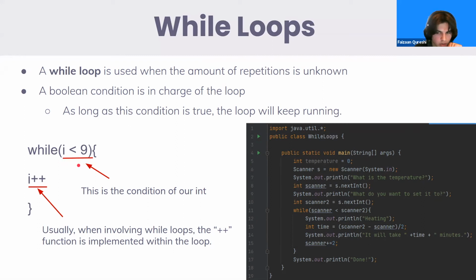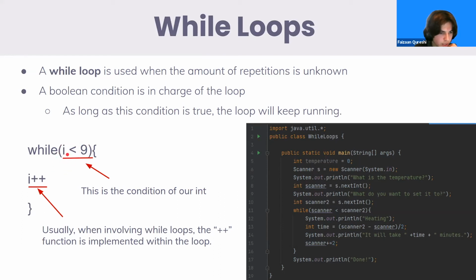an inequality. And what we're looking for is whether it's true or false. So let's say going into this, I didn't initialize I, but let's say I is equal to 0. Is 0 less than 9? Yes, it is. So it's going to run whatever is in the curly brackets because this statement is true. It's going to keep running this when the statement is true until the statement is false.